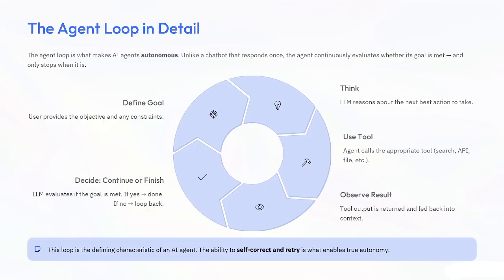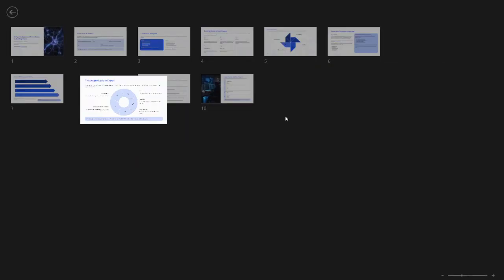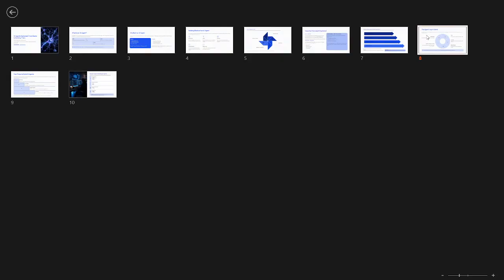Basically, what it is telling is that an AI agent does not only respond once, but continuously evaluates whether its goal is met, and only then does it stop. So how does it work? This is the whole process, and you can observe it completely: think, use tools.